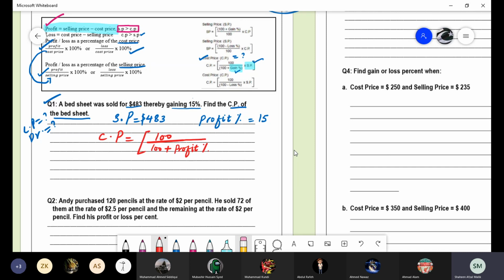Or you can write same as the gain percentage multiplied by selling price. What will be the answer? Just substitute the values here: 100 over 100 plus the profit percentage, 15, multiplied by 483. Do the calculation and tell me the answer.